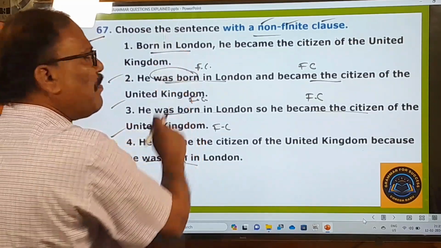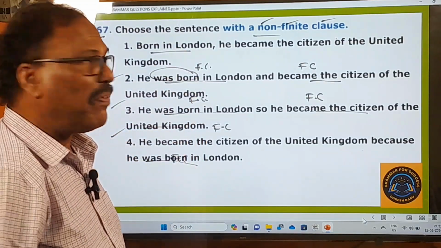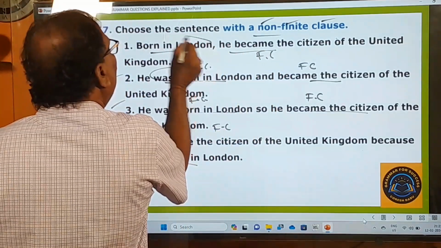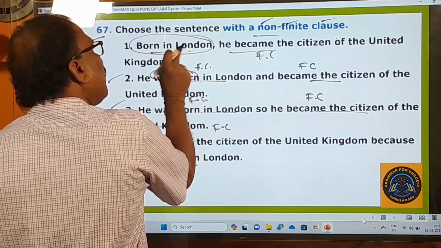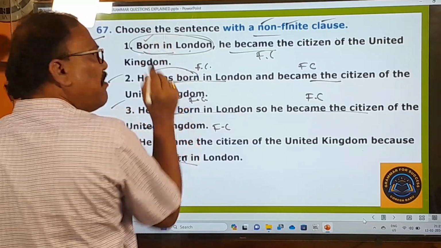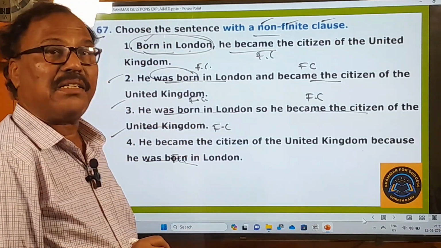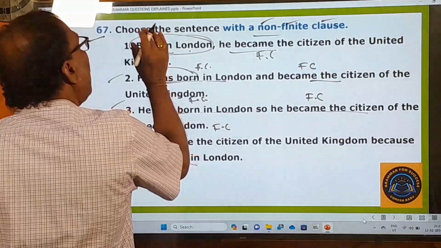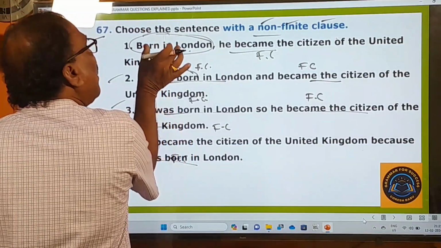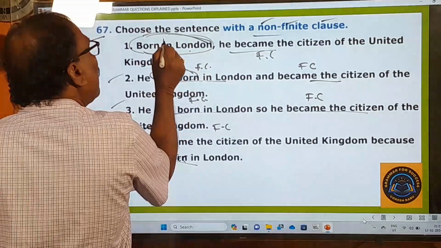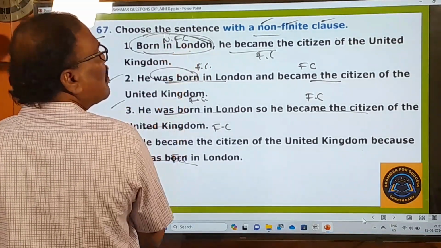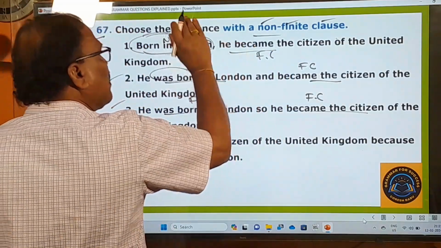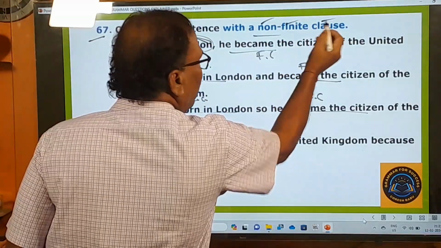But if you look at the first one, you don't find the finite clause. But here, born in London. You observe this. Born is a verb, but it is not telling you the tense. Is it the present tense or past tense or future tense? No, it is not showing the tense. And that's why this part is called a non-finite clause. Because of this, the total sentence is called a sentence with a non-finite clause.